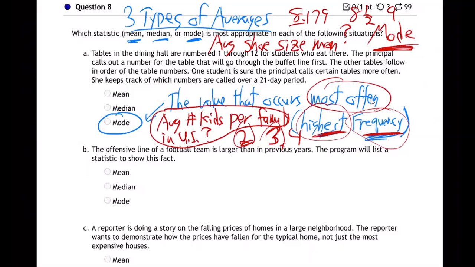All right, let's go down to question B. Feel free to speak up if you have questions. An offensive line of a football team is larger than in previous years. The program will list the statistic to show this fact. So they're going to say our average weight for the offensive lineman, the average weight. Now, what kind of average are they going to do? Are they going to say, hey, we'll give the mode.